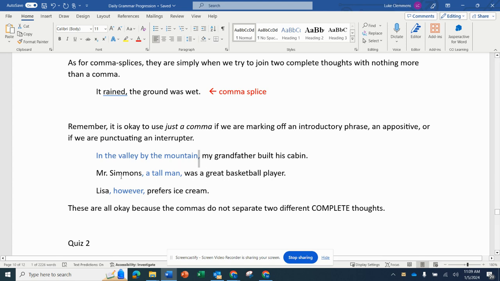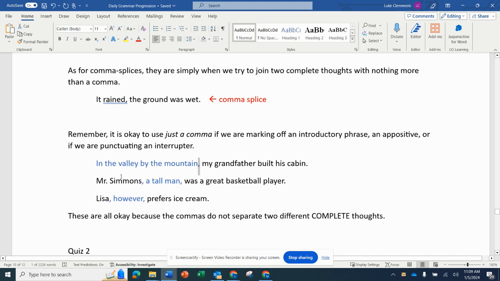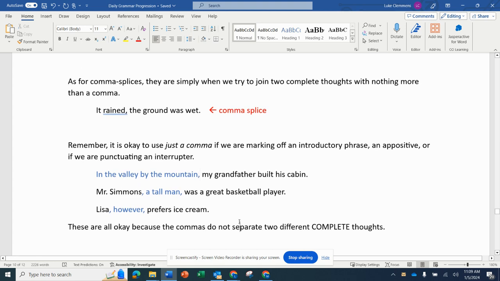The second example is "Mr. Simmons, a tall man, was a great basketball player." Here's an example of an appositive, where we have extra information about a subject or an object. So in this case, "a tall man" is extra information about Mr. Simmons, the subject. We don't need it; it's not essential to the sentence, and so we set it off with commas.